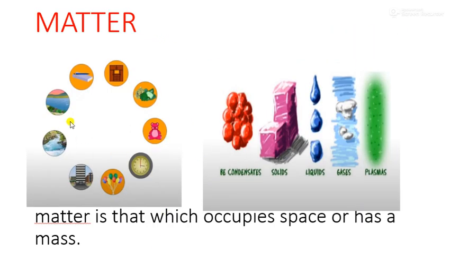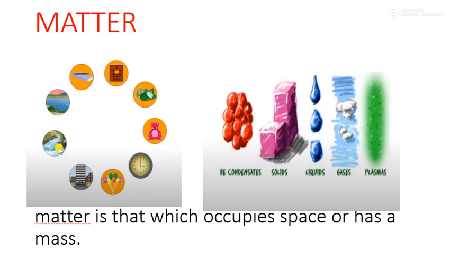Now, children, we can see many things around us. For example, book, door, vegetables, toy, watch, balloons filled with the air, water, and so on. What are all these things called? These things are called matter. What I said, the things which surround us are called matter.